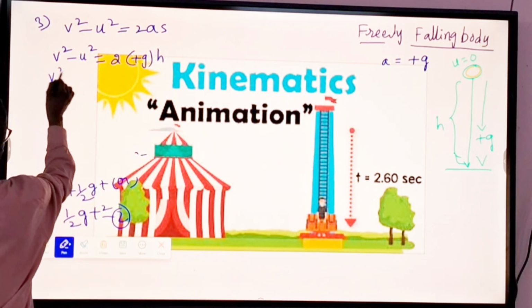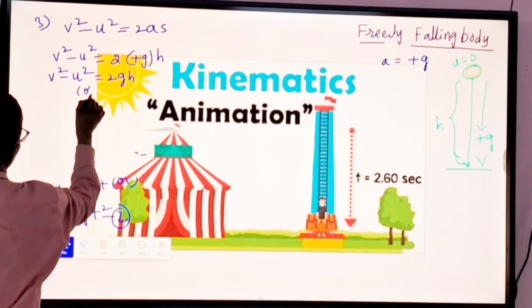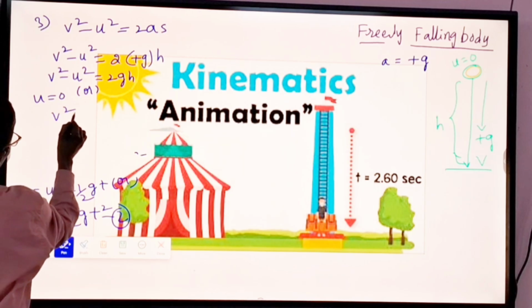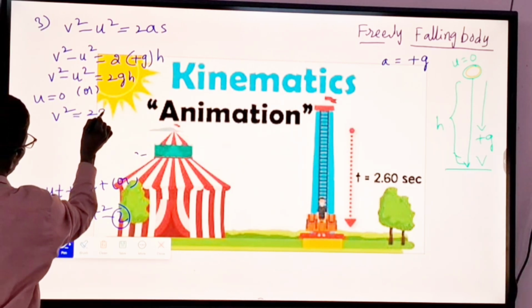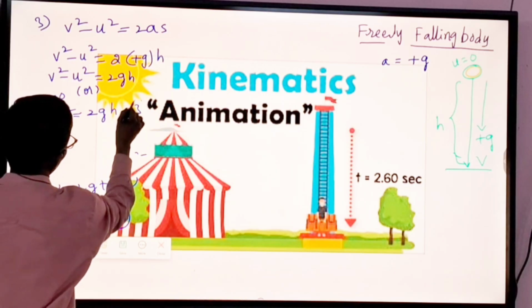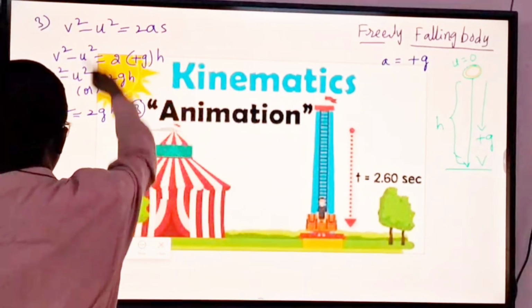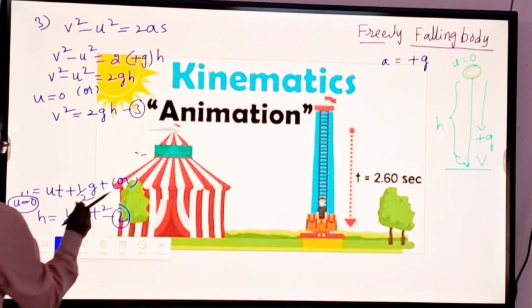So v square minus u square is equal to 2gh. When u is equal to 0, u square is 0, so v square is equal to 2gh. This is the third equation for a freely falling body.